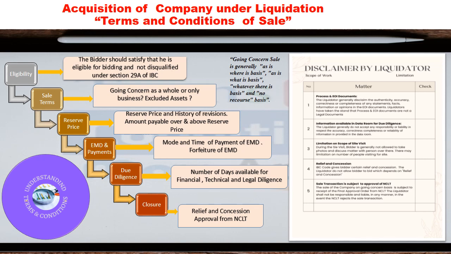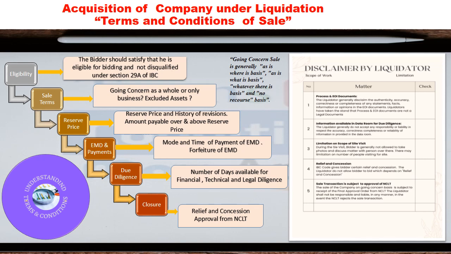Liquidators have taken the stand that process documents are not a legal document. The bidder should satisfy himself that he is eligible for bidding and not disqualified under Section 29A of IBC. Sales terms. It will be expressly written that going concern sale is generally on as is where is basis, as is what is basis, whatever there is basis and no recourse basis.